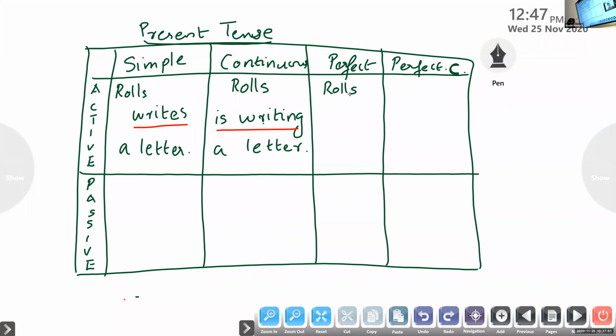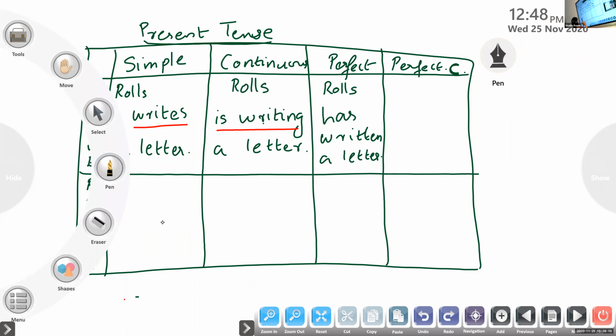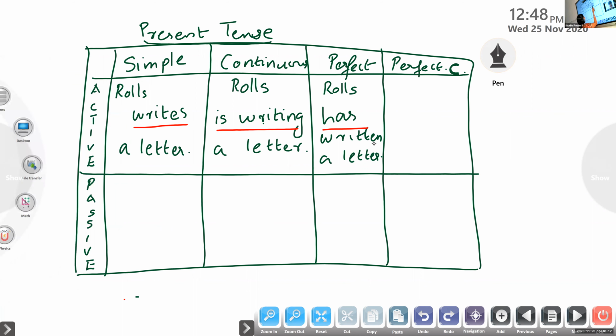Rolls is singular, so has. Rolls has written a letter. Very good. So the finite verb here is has written. Excellent. So underline has written.